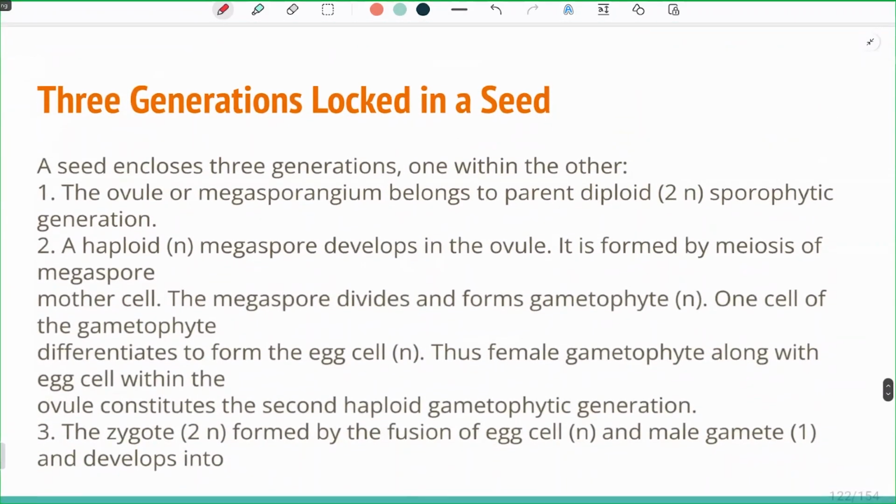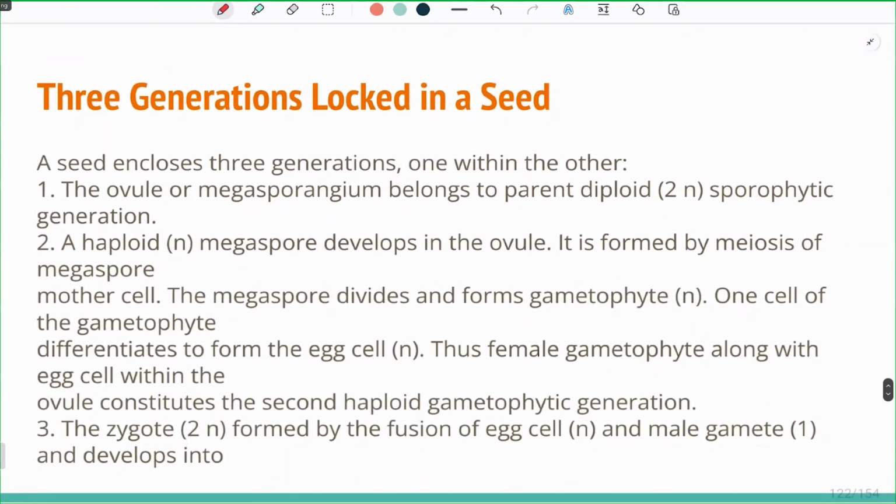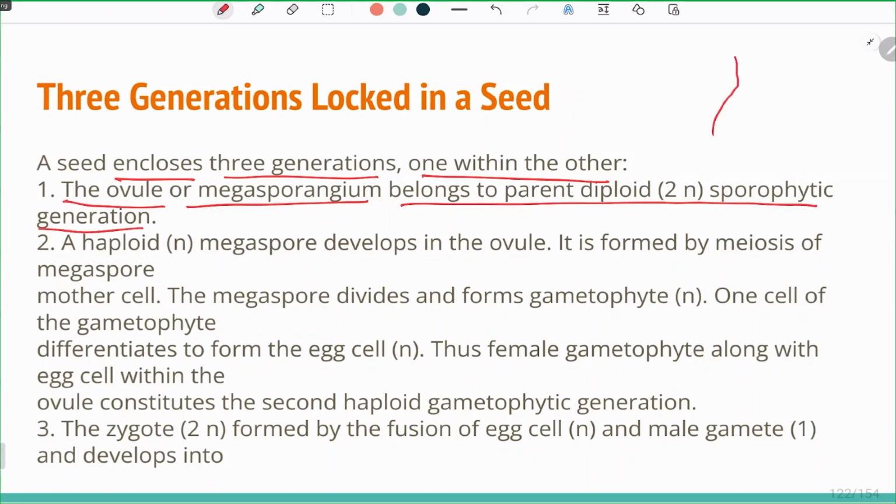So it is said that there are three generations which are locked in a seed. How? The seed encloses the three generations, one within the other. The ovule or megasporangium belongs to the parent diploid sporophytic generation. This ovule is 2N, which is the parent generation.